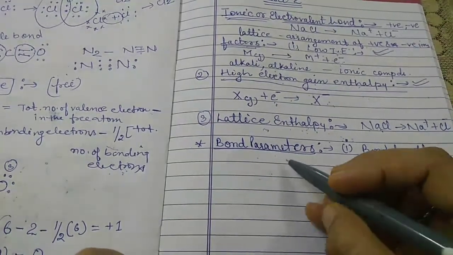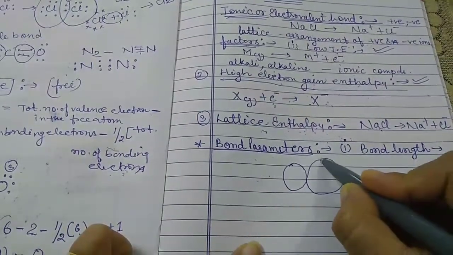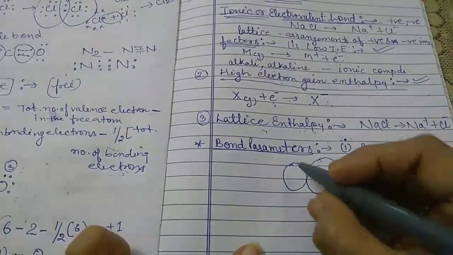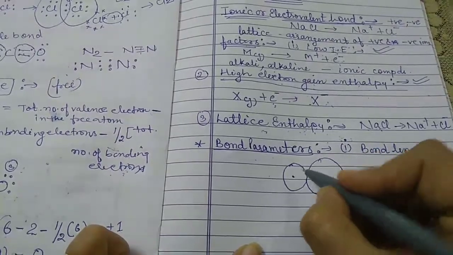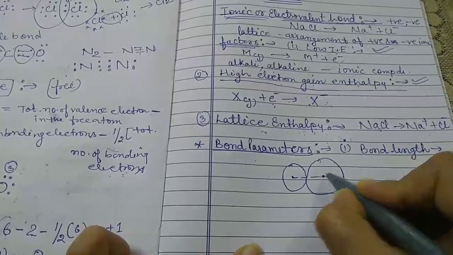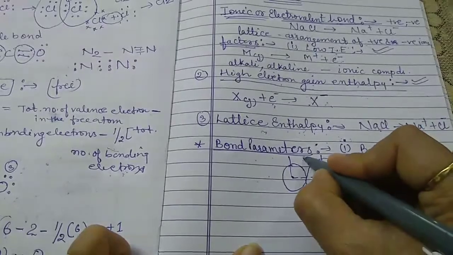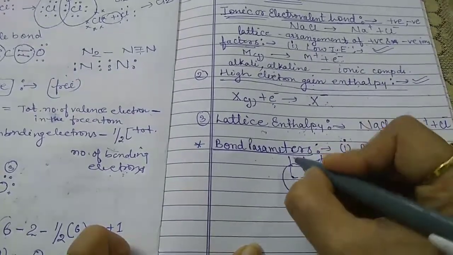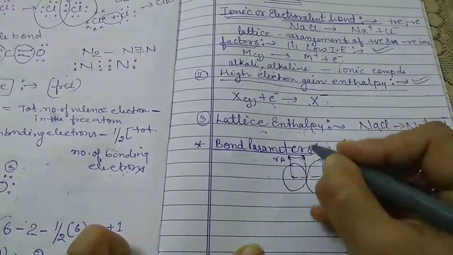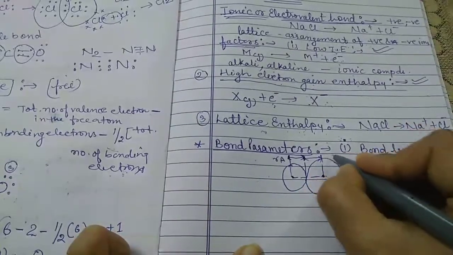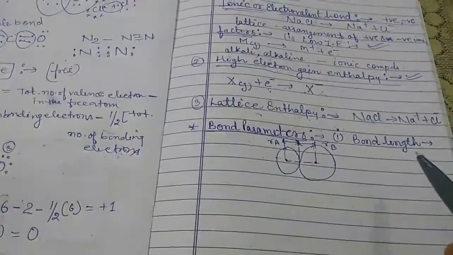Now let us take an example. These are two bonded atoms. This is the center of one atom, and this is the center of the other atom. Let us draw a line. This is the place where they are bonded with each other. This distance is RA, and this distance is RB. These are the centers of the atoms.